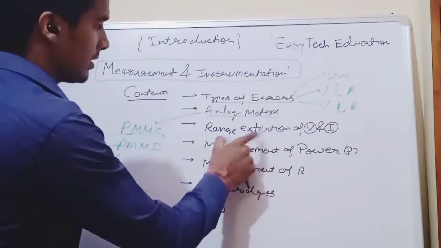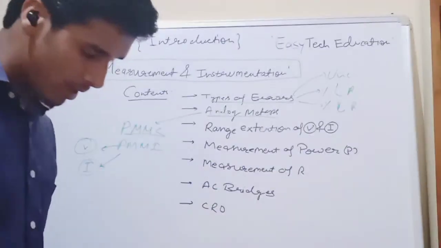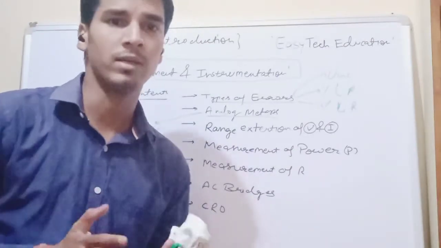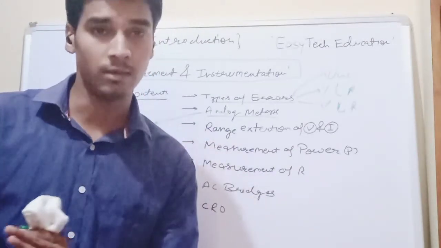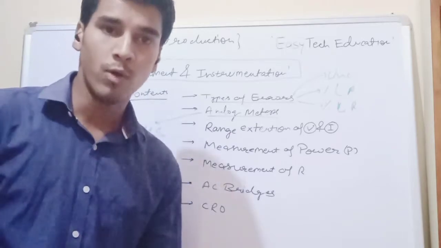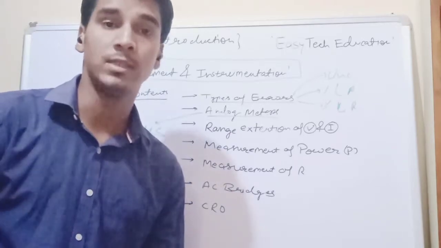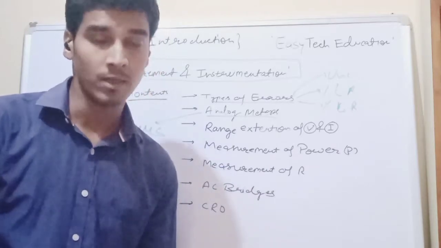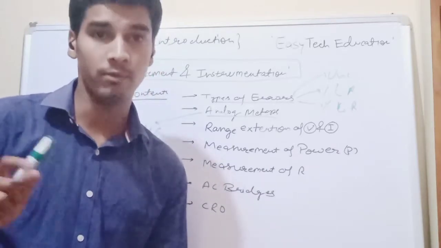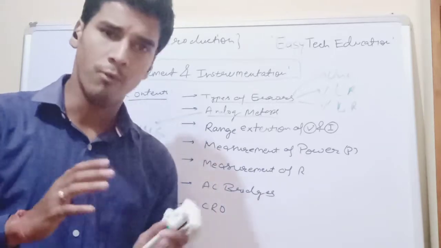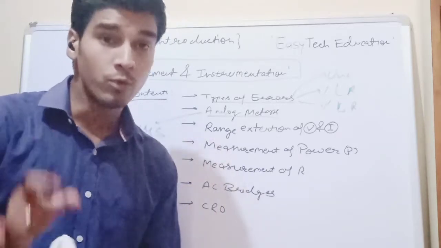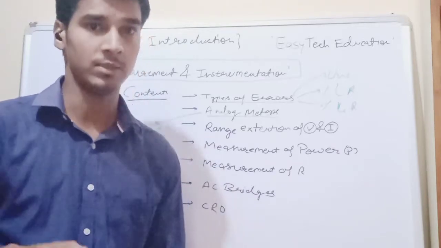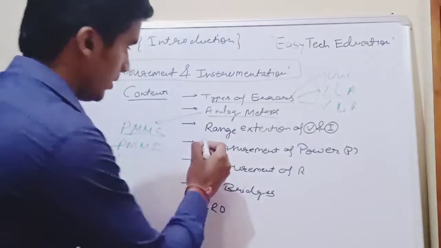Then we will discuss range extension of voltmeter and ammeter. Suppose there is a voltmeter whose highest measurable value is 100 volt, and now you want to measure 1000 volt, 11,000 volt, or 20,000 volt, whatever the highest range is. You can use that small voltmeter to measure the higher voltages. How? By just using range extension.